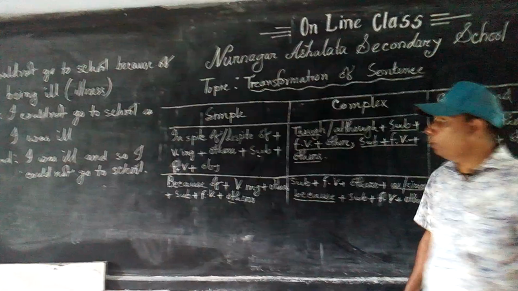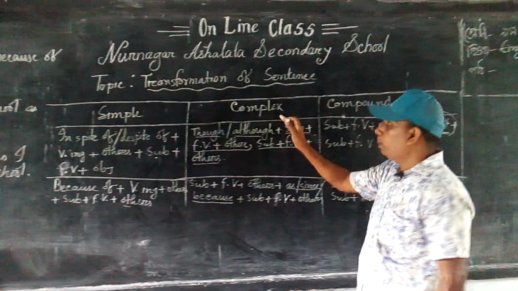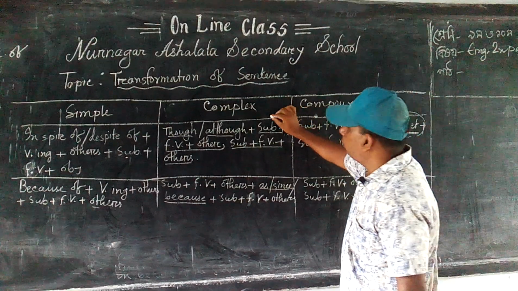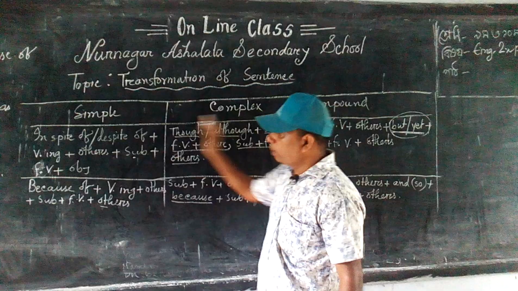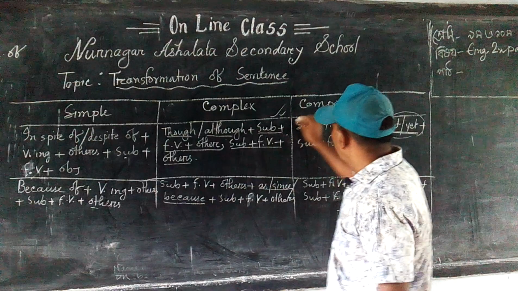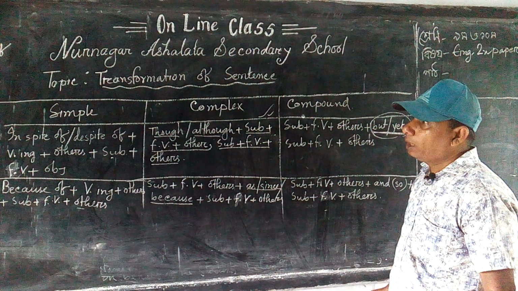In this way you can change the sentences from simple to complex, compound to simple. If you are given this kind of sentence and you are asked to change it to simple, you have to follow this structure. Or if you are asked to change it to compound, you have to follow this structure.